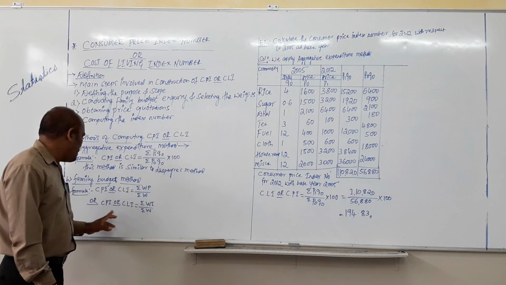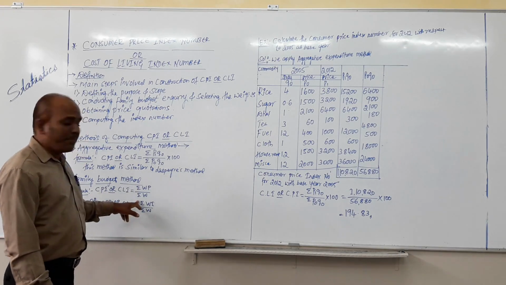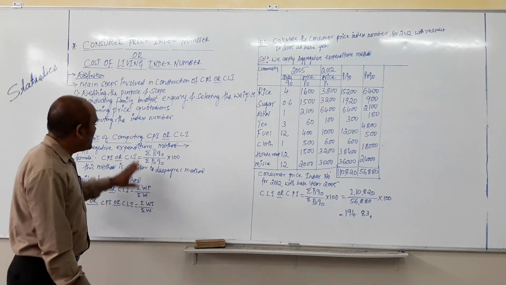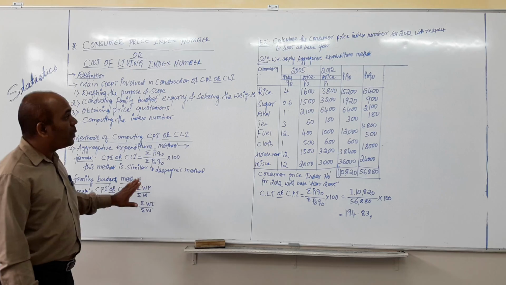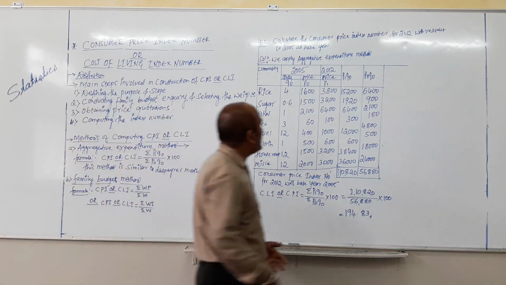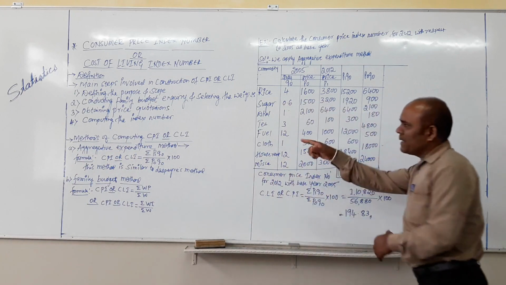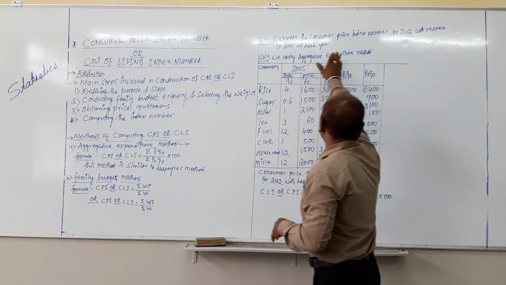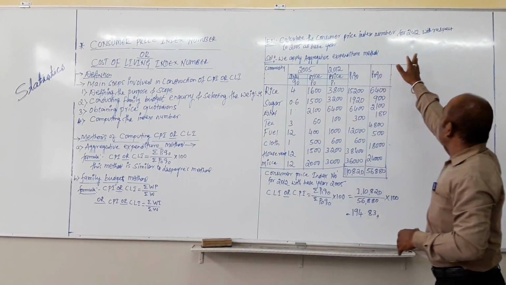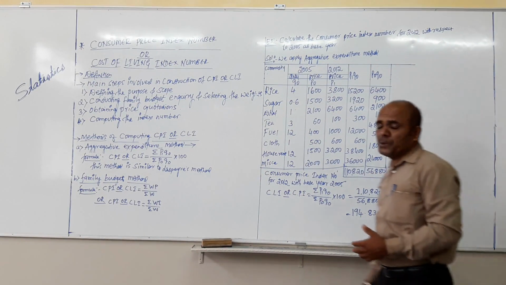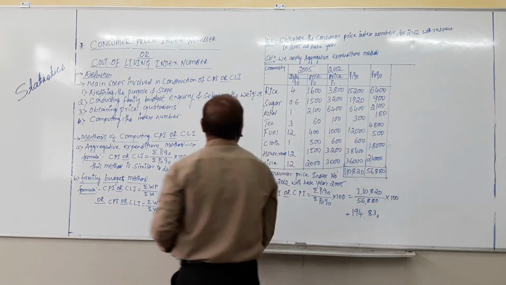CPI or CLI equals summation of WI divided by summation of W. This will be clear only when you are solving the problems. Let us take one problem relating to the aggregate expenditure method, it means the first method. Calculate the consumer price index number for 2012 with respect to 2005 as the base year.